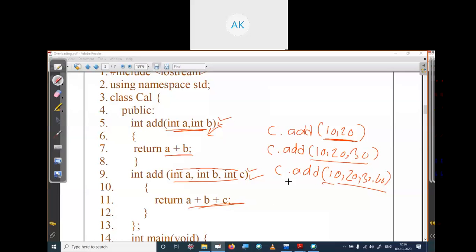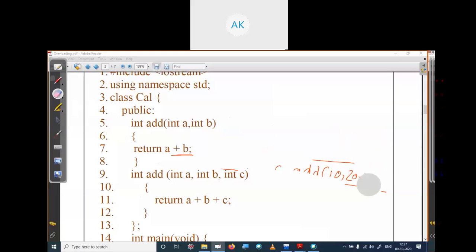Okay. Suppose you are writing add and you are not passing anything. It's blank. So which function will be called? There is no function without inputs, so nothing will execute. It will give you an error because we have not defined a function without any inputs. Okay. Let's run this code and see.